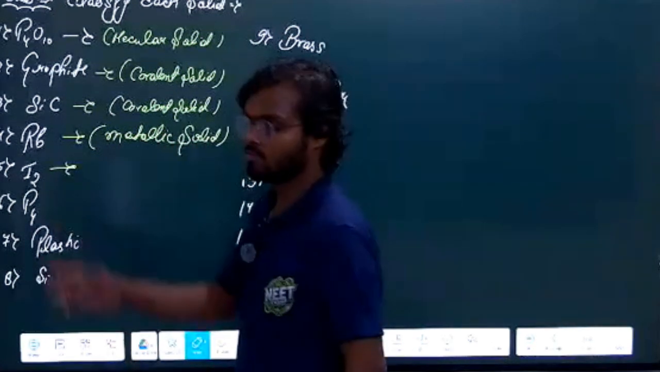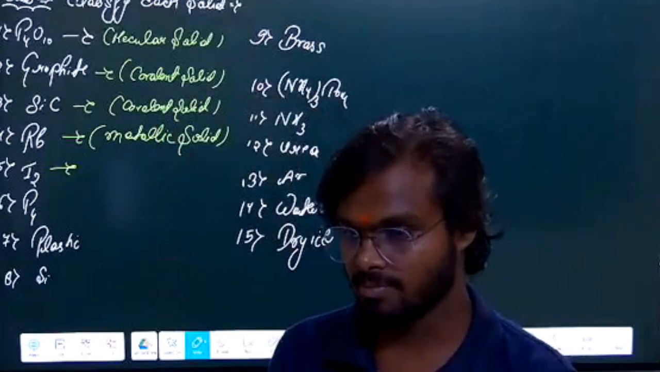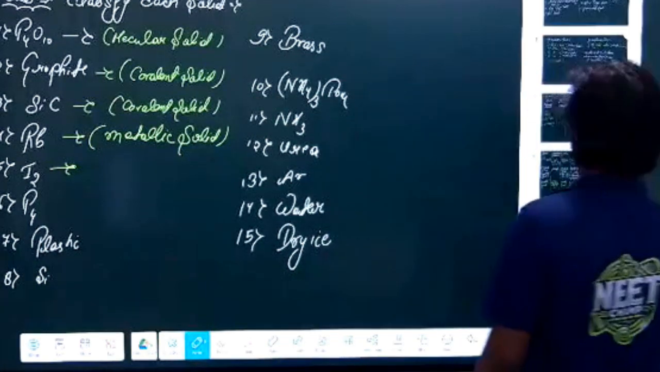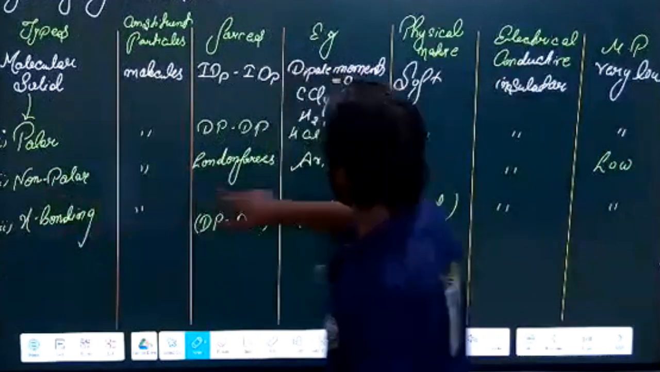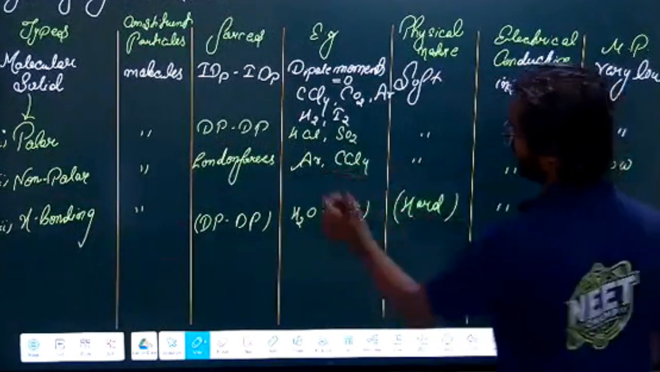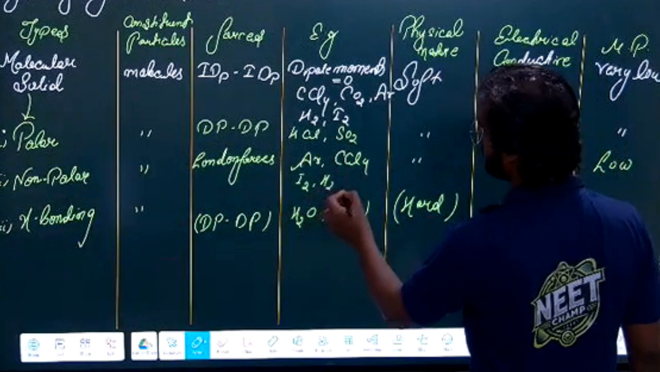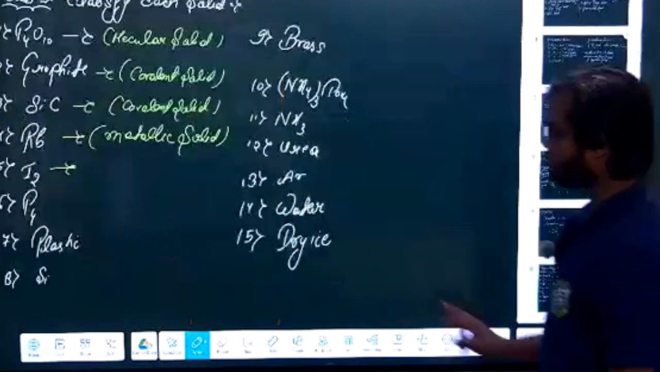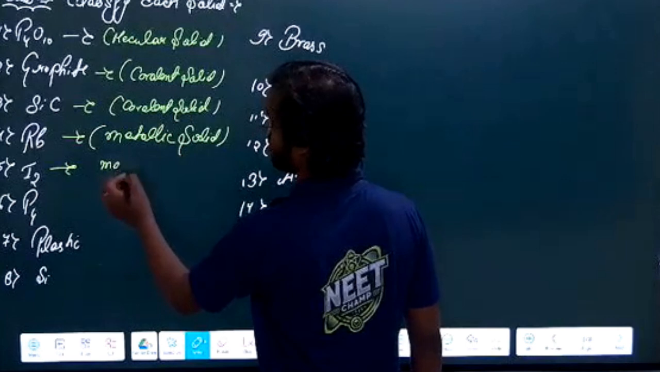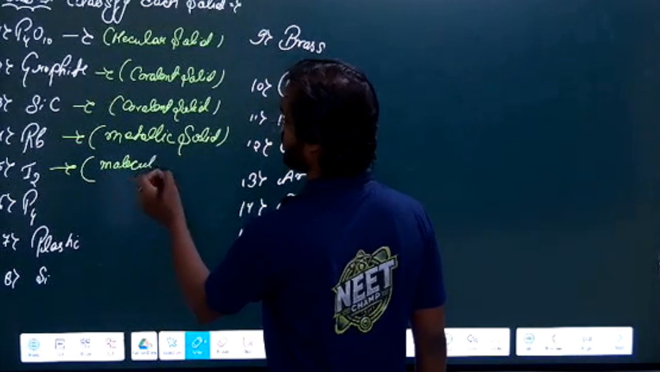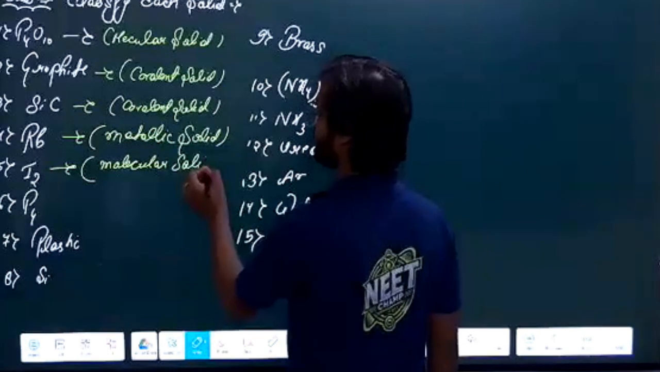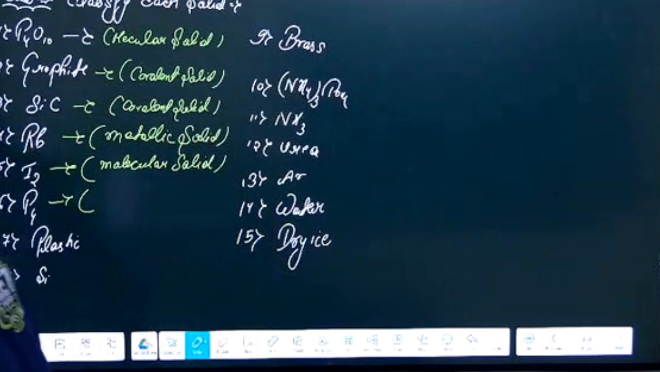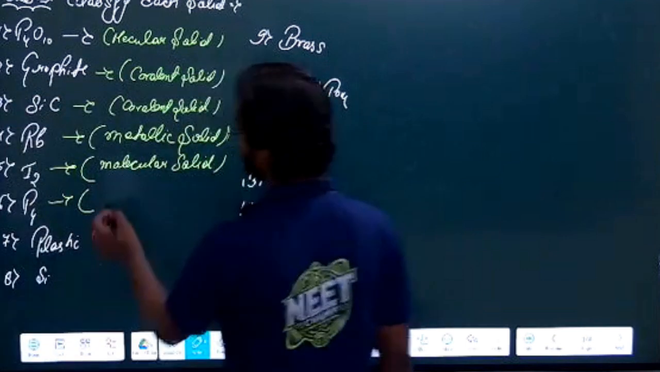Clear? I2. I2 is what? It is a molecule. See here, non-polar molecules. You can write I2 also, H2 also. These all are non-polar and they are molecules. So it is a molecular solid. I2 is a molecule, so it is a molecular solid. P4 is what? Molecule. Yeah, molecular solid, right?